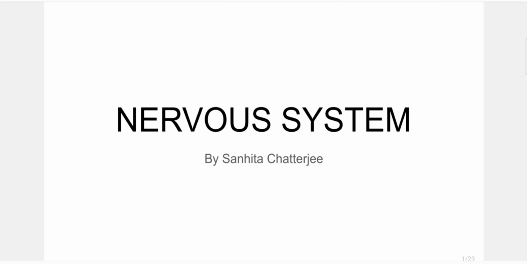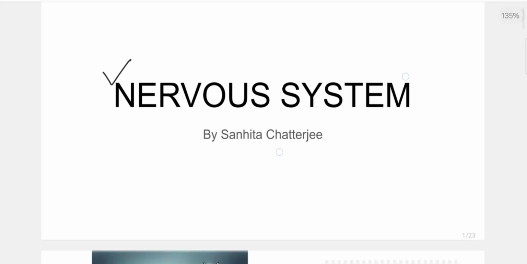And in today's class, I will discuss the nervous system, which is a very important system. The nervous system is known as the master of all systems present in our body, because the nervous system coordinates with all other systems and helps us to perform all our daily activities. Let's start with a charm that is also created by the nervous system.